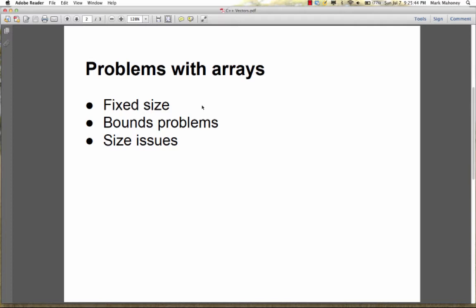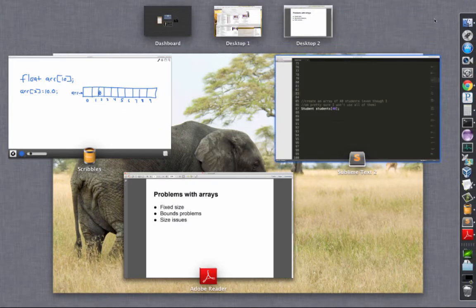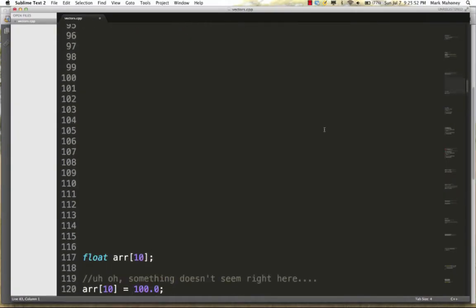Okay, we also have these bounds problems, that you can very easily go outside the bounds of an array.